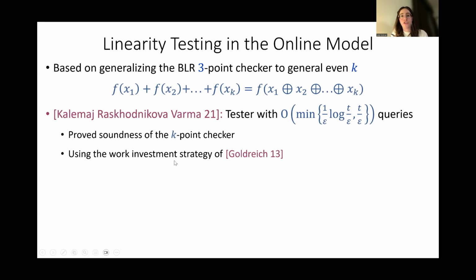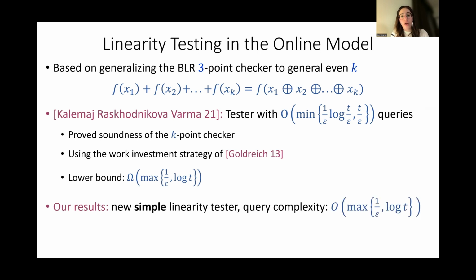Another interesting result that they showed about linearity testing is a lower bound. Any algorithm with the adversary that wants to test linearity has to query at least log T data points. What we show is a new tester for linearity with query complexity matching their lower bound, and our tester has another property, that it is very simple. We know that our tester is optimal in both parameters, epsilon and log T.